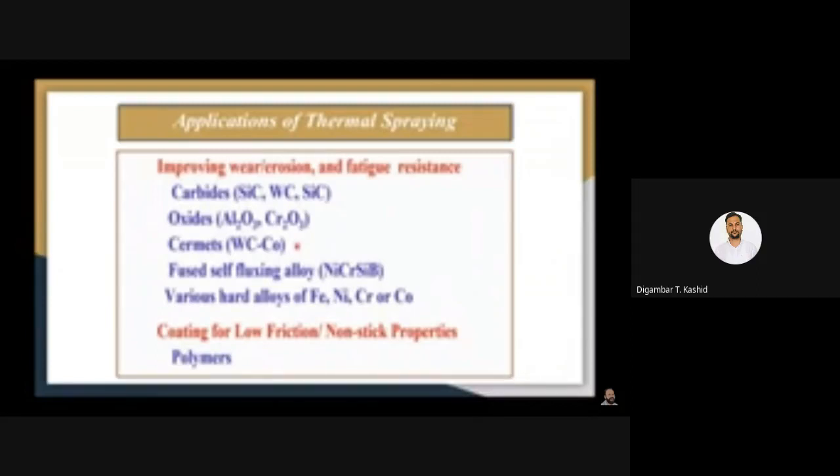Kinetic spraying can be applied for polymeric coating, and for corrosion resistant applications like anodic coating of zinc and aluminum, cathodic coating of stainless steel, then tantalum coating and coatings like aluminum chromium oxide.